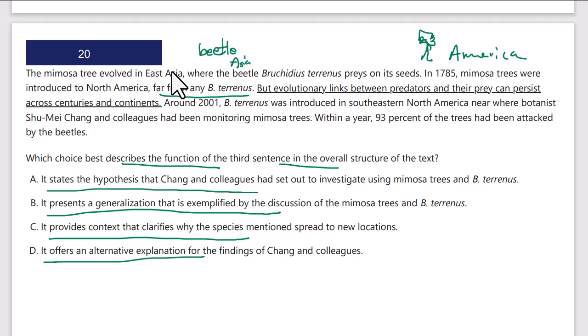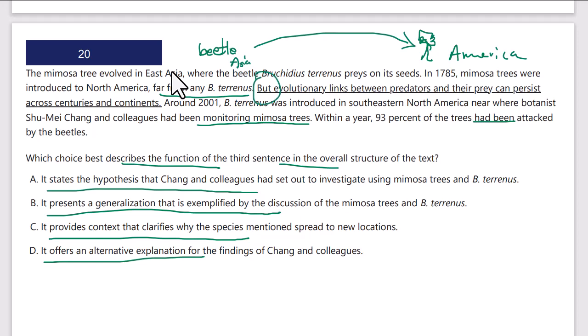Around 2001, Tyrannus the beetle was introduced into southeastern North America, where botanists such and colleagues had been monitoring mimosa trees. So the beetle came from Asia to America. Within a year, 93% of the trees had been attacked by the beetles. Of course, the beetles attacked the trees in Asia, so once they came to America, they attacked the trees there as well. So what's the function of this third sentence?